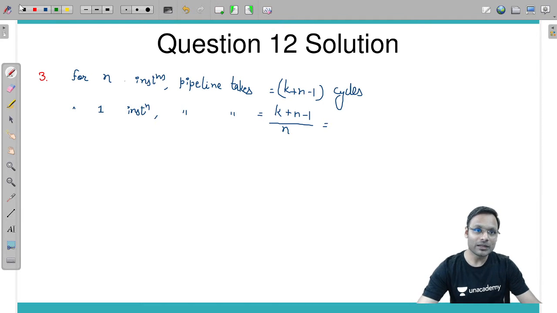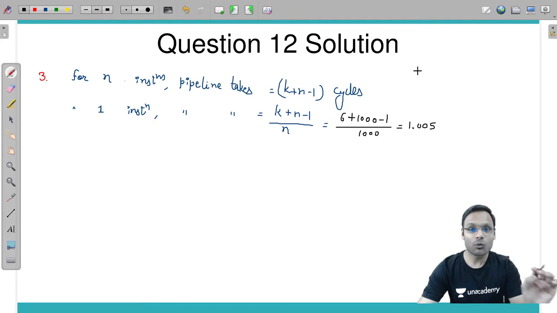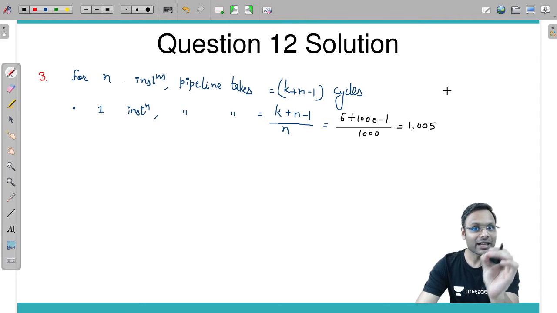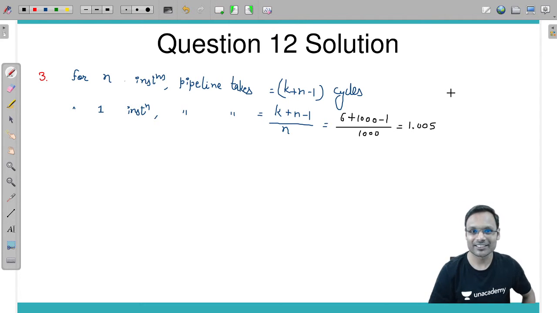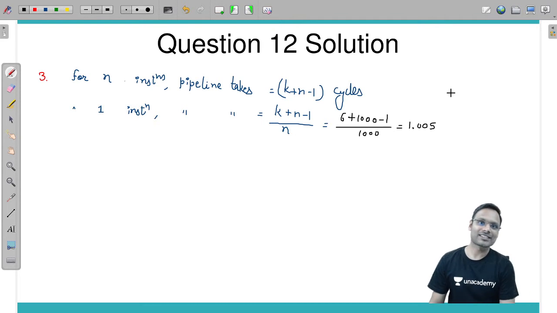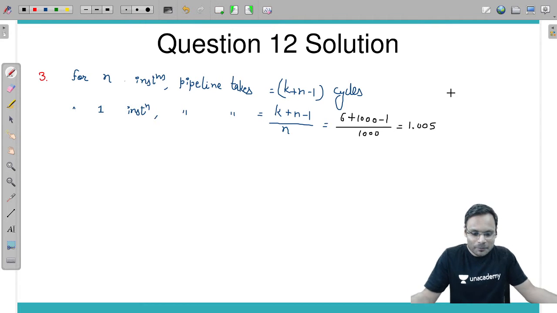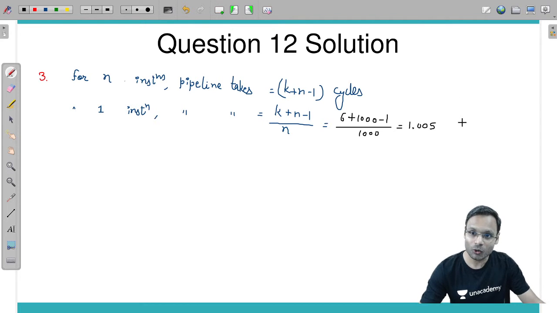So, 6 plus 1000 minus 1 divided by 1000, you will be getting 1.005. That is the number of cycles on average required for one instruction, and the number of cycles per instruction is nothing but CPI. This is the CPI.